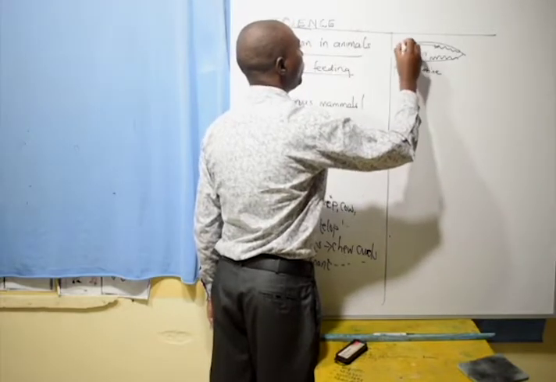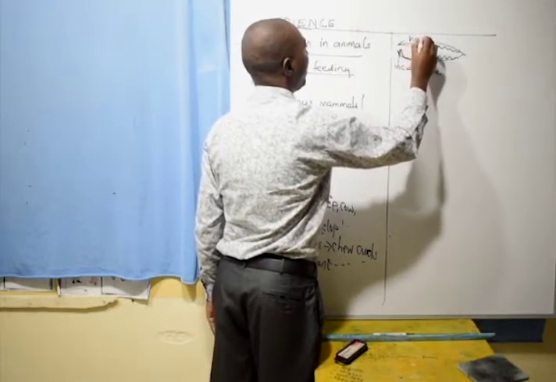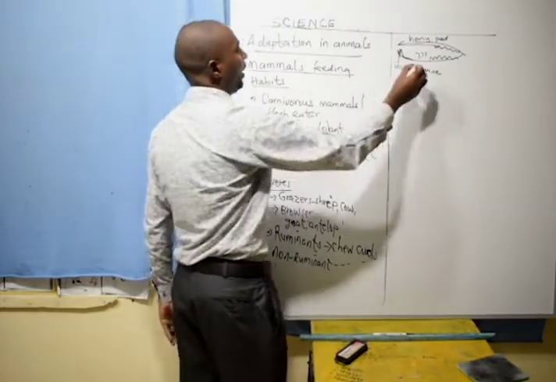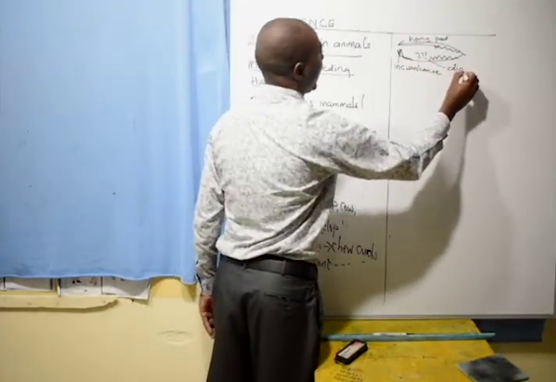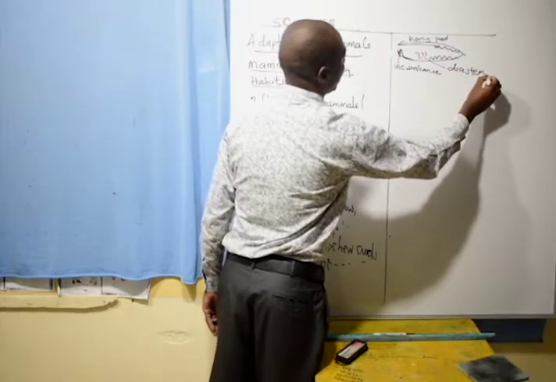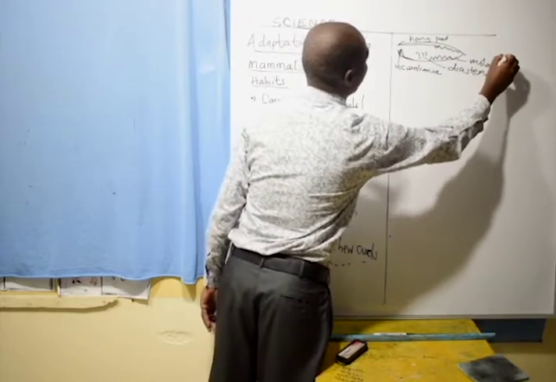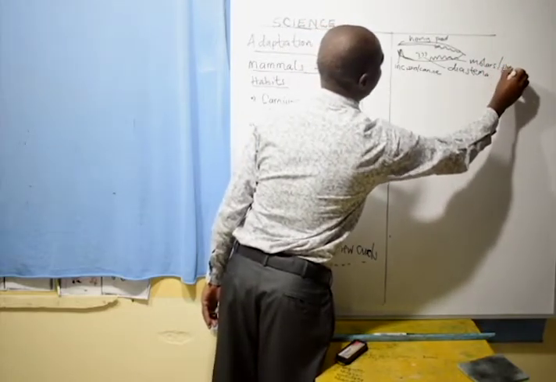Then they have a toothless gap here we call the horny pad. Then they have another toothless gap here we call the diastema. Then they have the molars and the premolars.